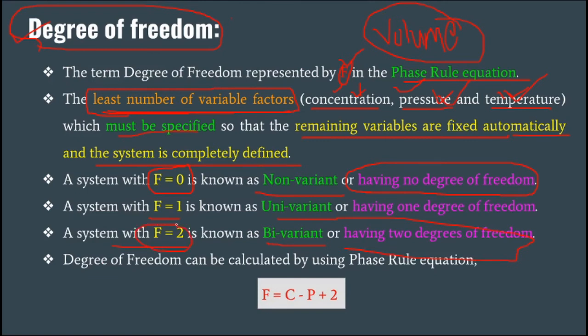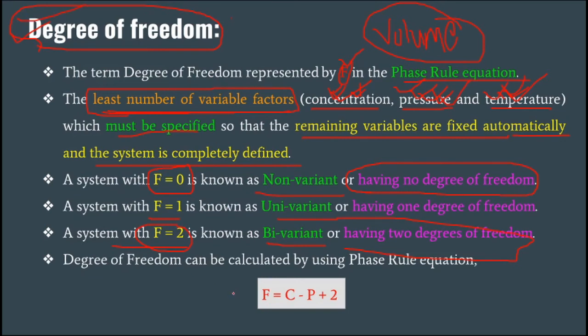F is equal to 2 means to describe the system, I have to fix how many variables? Two variables. These two variables may be the concentration and pressure, or pressure and temperature, or temperature and concentration. So it will automatically fix the remaining one. So this is simply the degrees of freedom.